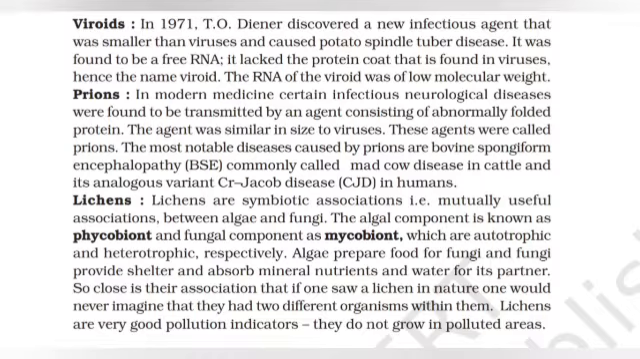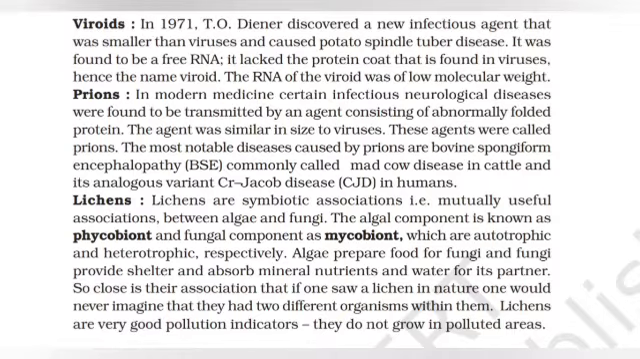Lichens are symbiotic, mutually useful associations between algae and fungi. The algal component is known as phycobiont and the fungal component is known as mycobiont, which are autotrophic and heterotrophic respectively. Algae prepare food for fungi, and fungi provide shelter and absorb mineral nutrients and water for their partner. So close is the association that if one saw a lichen in nature, one would never imagine that there were two different organisms within it. Lichens are very good pollution indicators. They do not grow in polluted areas.